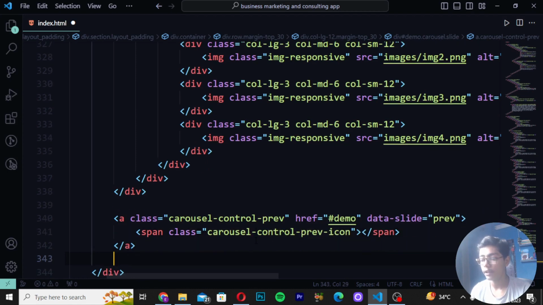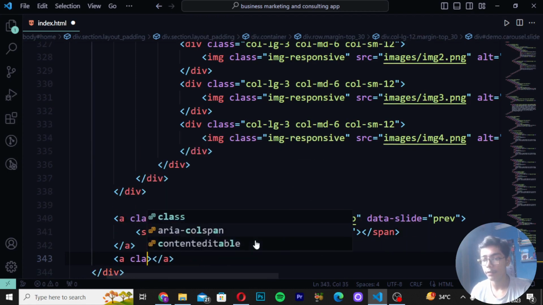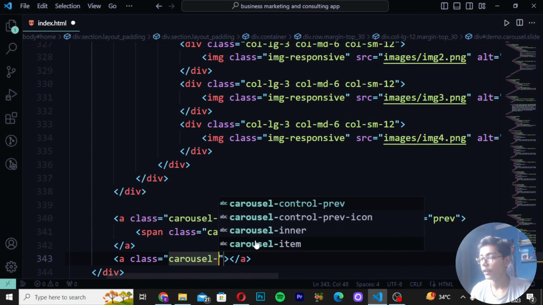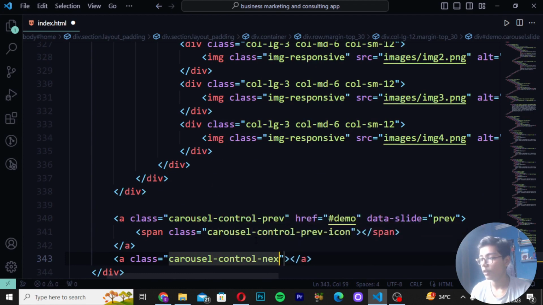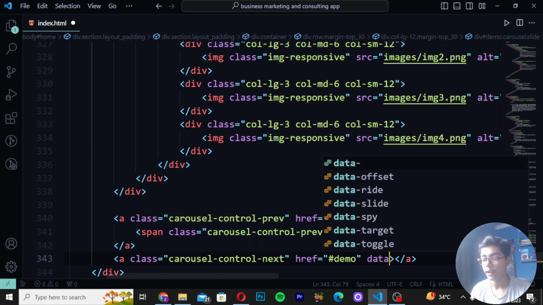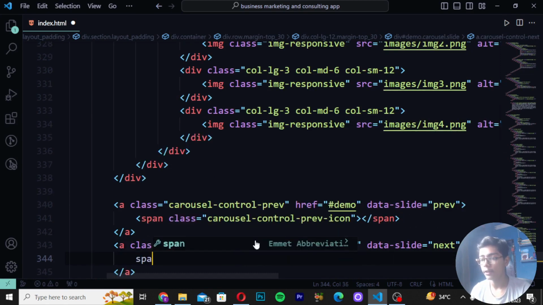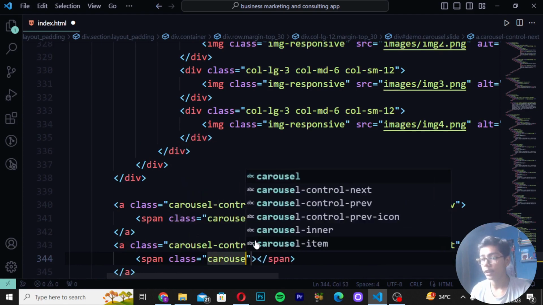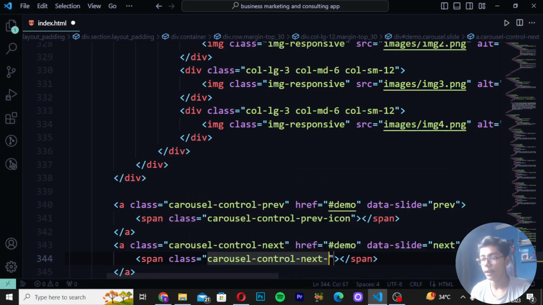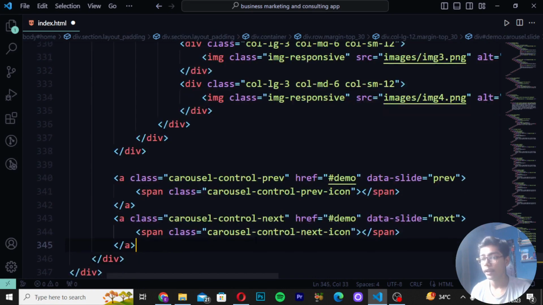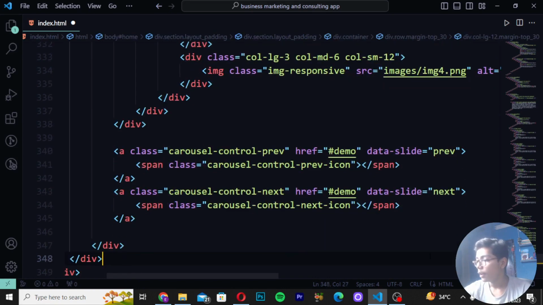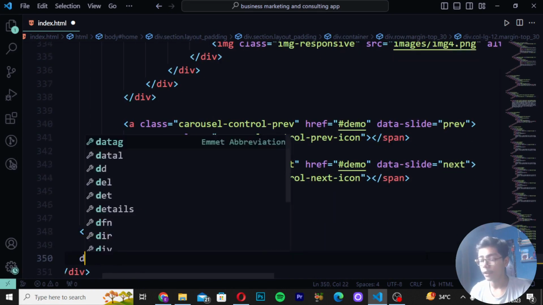Then when you have written this, you have to write an a tag, remove the href, write carousel-control-next, then write href #demo, write data-slide, then you have to just write next, then write span tag class carousel-control-next-icon.